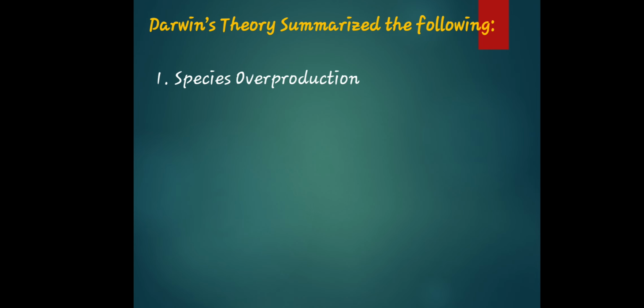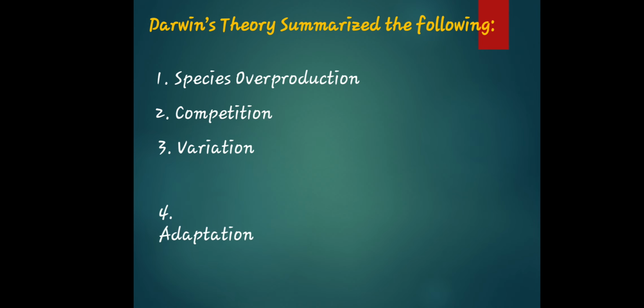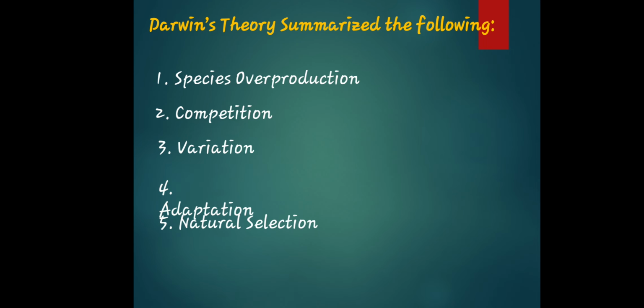So, let's make it a step-by-step process. Species overproduction, competition, variation, adaptation, natural selection, and speciation. Okay, let me correct it, it is speciation. So what does it mean? It is how a new kind of plant or animal species is created. So that is actually the summarization of the following theory, Darwin's theory.